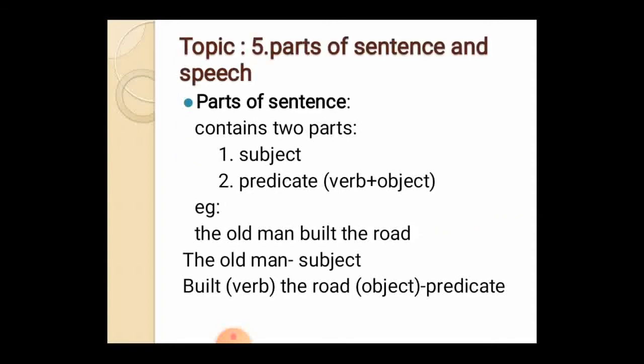Okay, next thing is parts of a sentence. A sentence usually contains two parts, the subject and the predicate. A subject is the participant of that sentence. The predicate includes the verb and the object. For example, "The old man built the road." The old man is the subject here, built is the verb, the road is the object. So the verb and the object together form the predicate. So a sentence has two parts, subject and predicate.